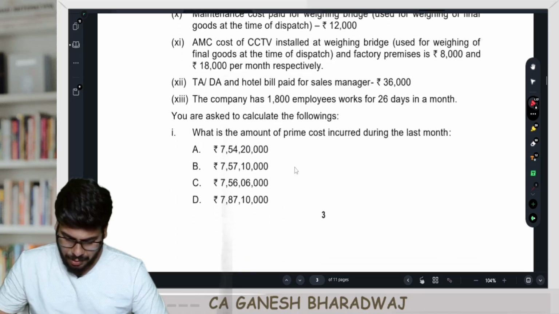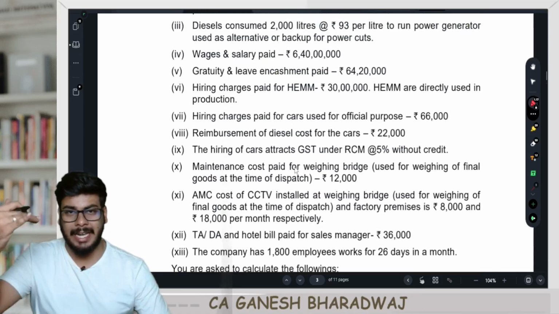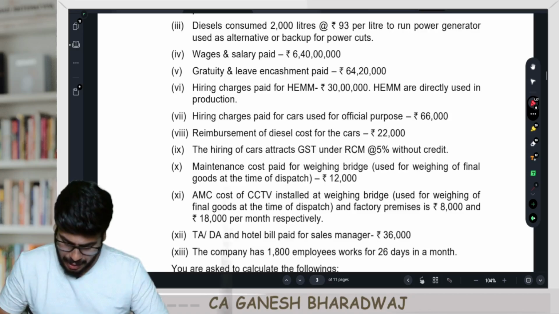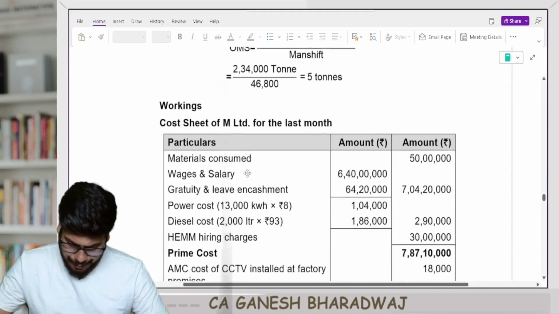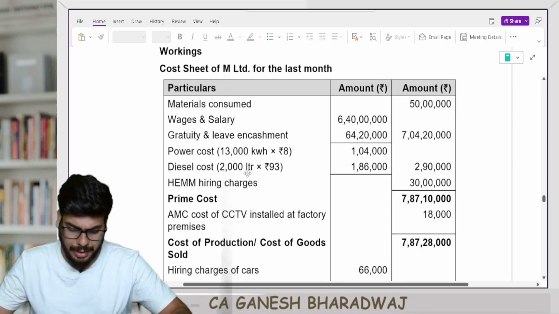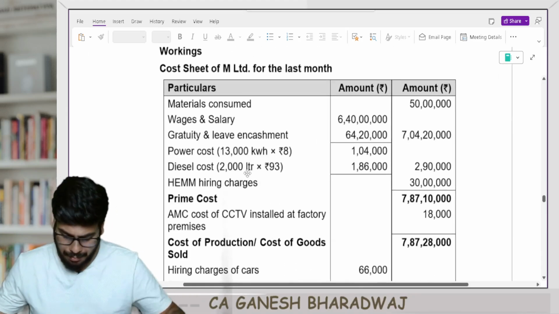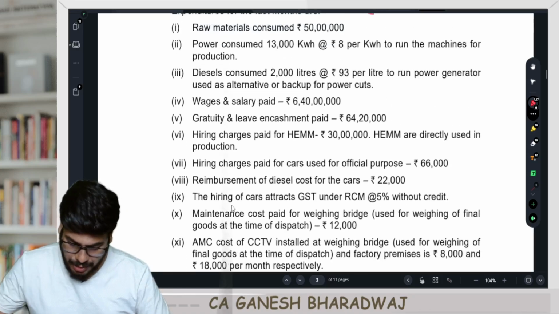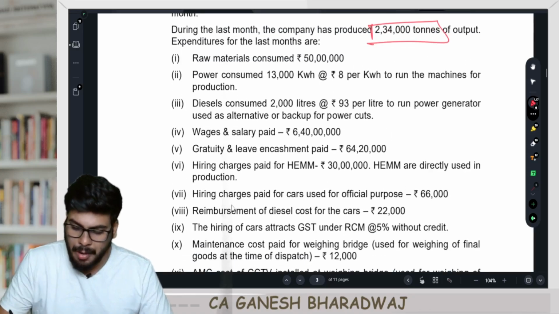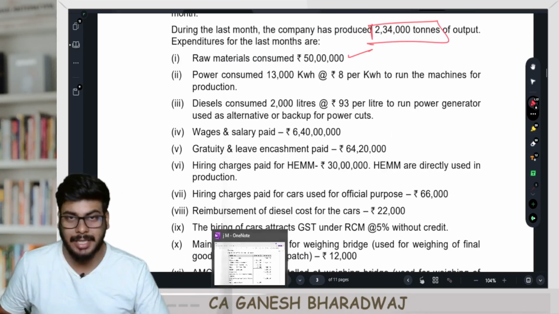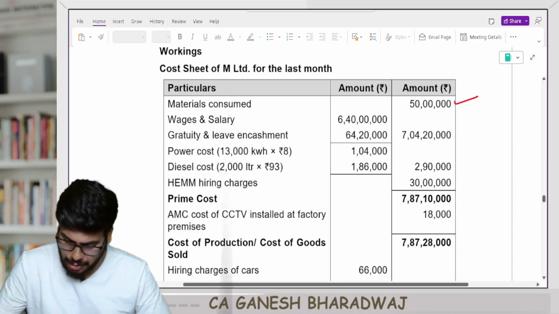Now, they have given so many line items, right? At the time of reading itself, let us properly classify it into the cost sheet. The cost sheet is readily here for us, so as and when we read a particular line item, we will classify it. First, for this production, raw material consumed was how much? 50 lakhs. So where will it come? Obviously, material consumed, 50 lakh.